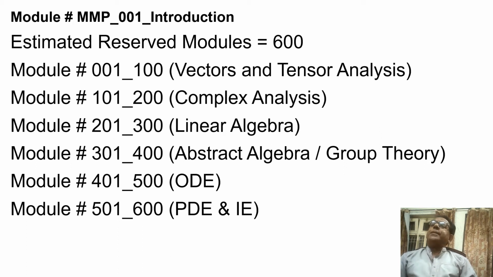So this is the first module of this course, mathematical methods in physics, and in this module we will split our proposed modules. Primarily we have reserved 600 modules for this course, that is mathematical methods in physics.